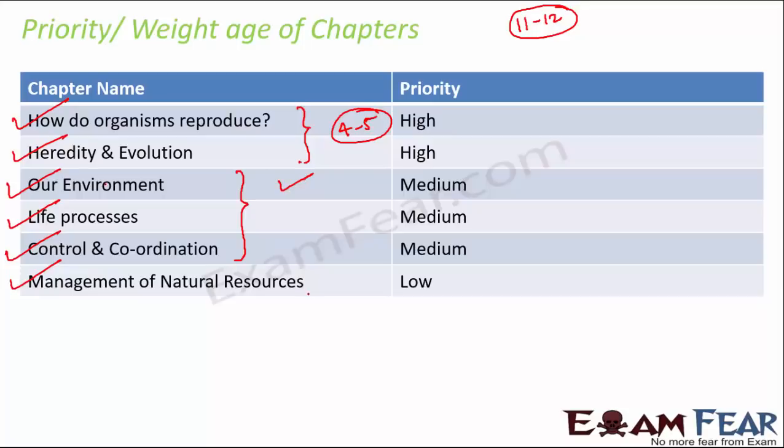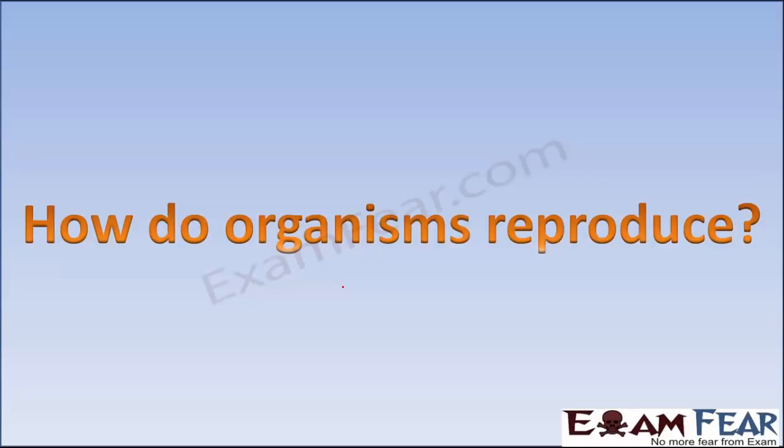And finally, the last chapter, which is management of natural resources, that is a low priority chapter, and you can just expect maybe 1 question or at the max 2 from this chapter. Okay. So without wasting any further time, let's go ahead with the first lesson, that is how do organisms reproduce. This is like a high priority chapter.